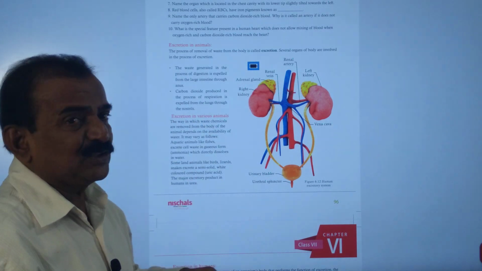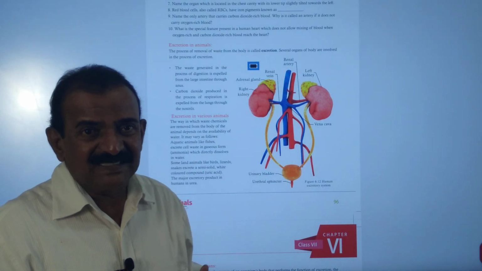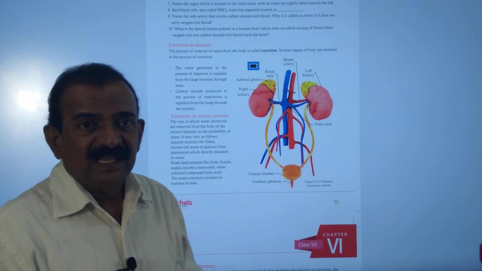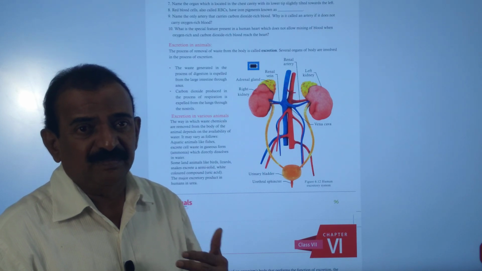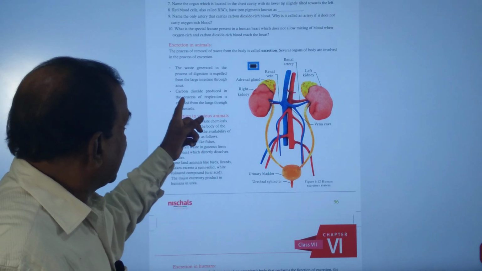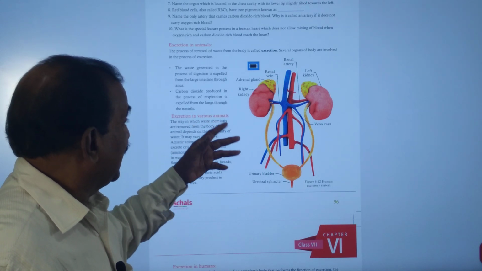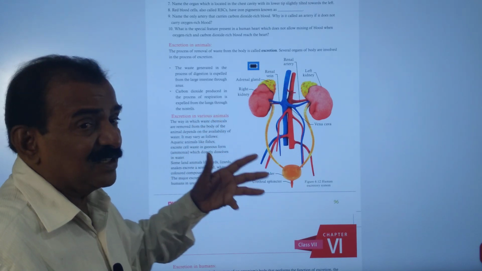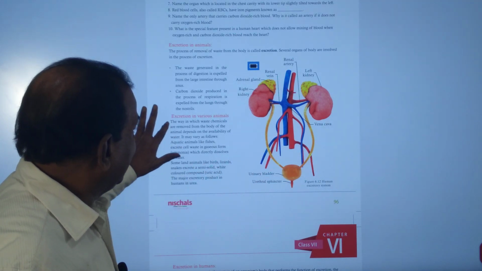And carbon dioxide is also produced and sent to our lungs. So here in lungs gaseous exchange takes place, and carbon dioxide is a waste gas, and that gas is removed from the body by means of our respiration through lungs. So carbon dioxide produced in the process of respiration is expelled from the lungs through the nostrils. So that is also called excretion, removal of waste gas. And excretion in various animals.